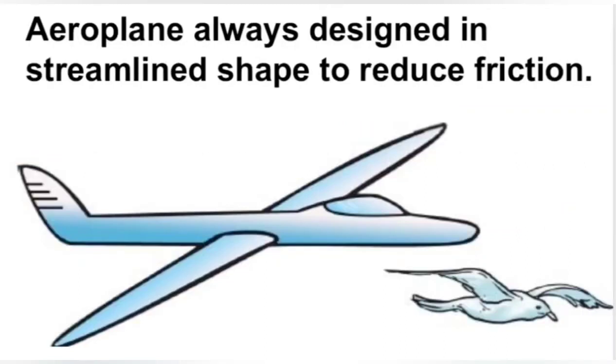For example, objects that have a streamlined shape experience less friction, and it is for this reason that boats, ships and aeroplanes are streamlined. The streamlined shape minimizes fluid friction. Aeroplanes, rockets and missiles have a streamlined shape to move in the air easily.